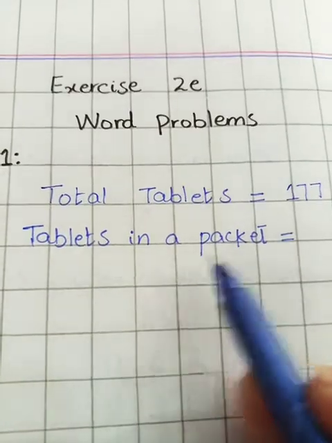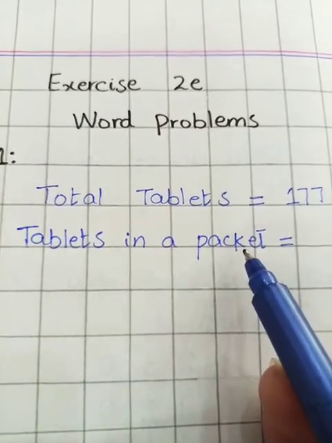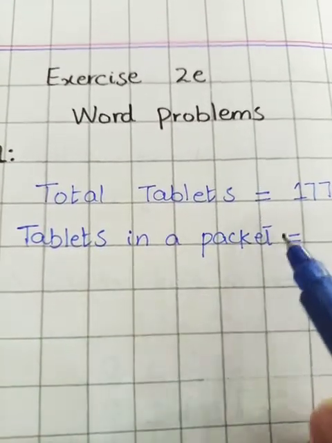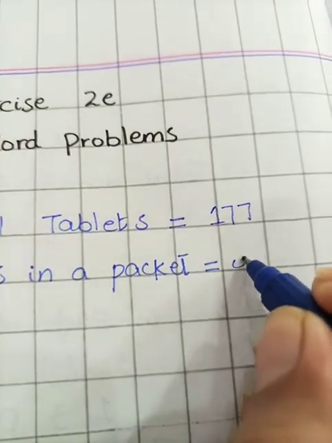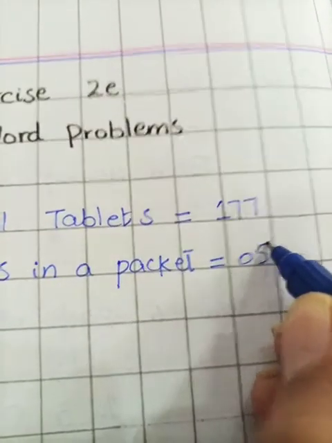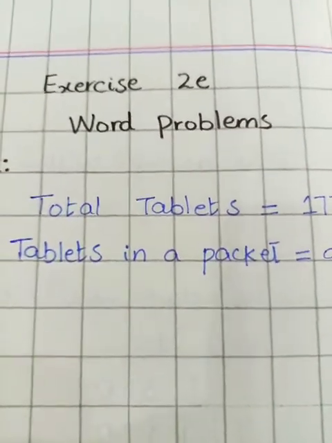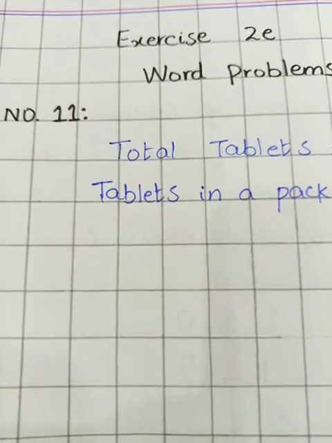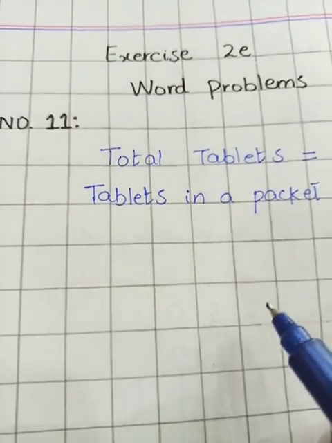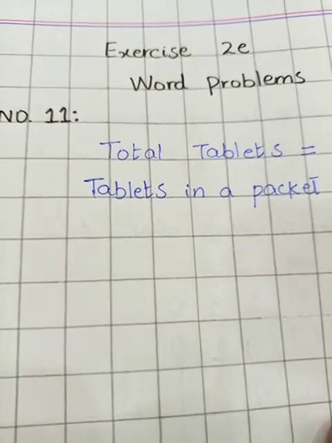Tablets in a packet. So students, how many tablets are we having in one packet? We are having 5 tablets in one packet. Now the next step is our question, that is how many packets did he make? You are going to find out the number of packets and the leftover tablets.